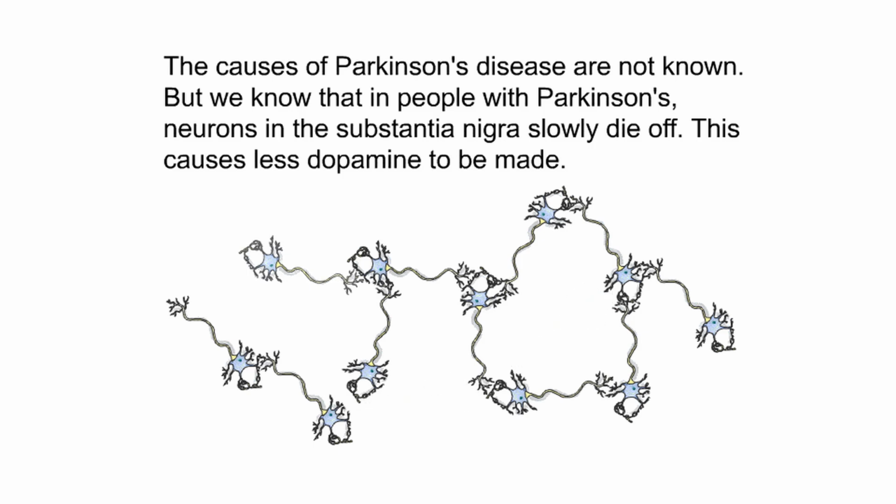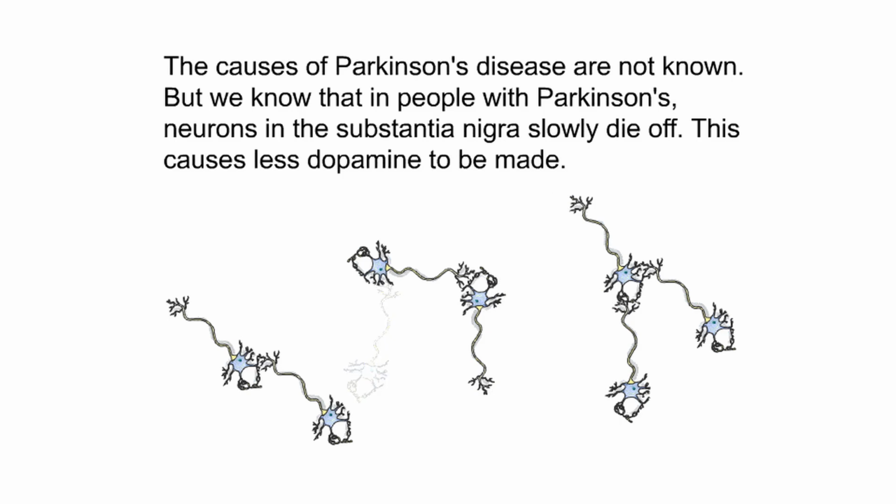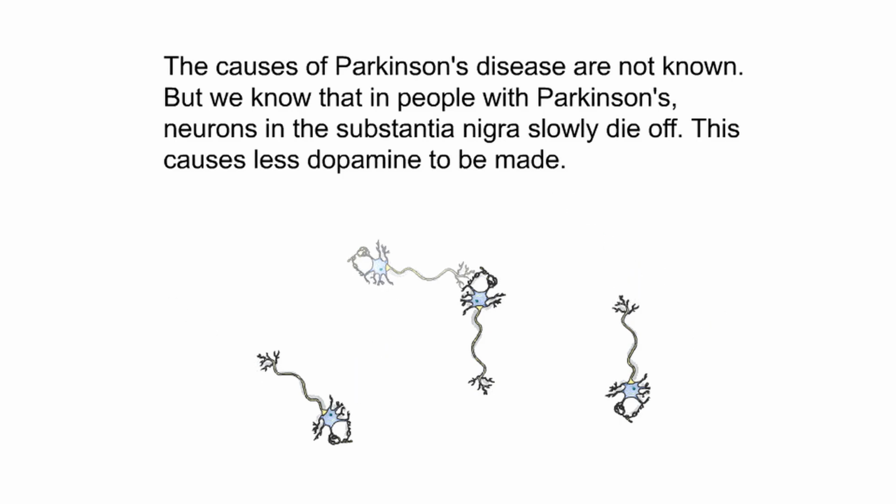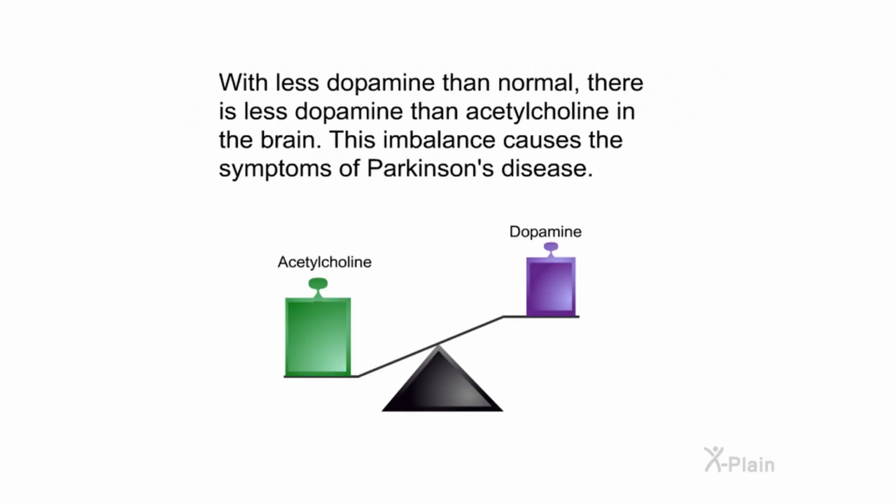The causes of Parkinson's disease are not known, but we know that in people with Parkinson's, neurons in the substantia nigra slowly die off. This causes less dopamine to be made. With less dopamine than normal, there is less dopamine than acetylcholine in the brain. This imbalance causes the symptoms of Parkinson's disease.